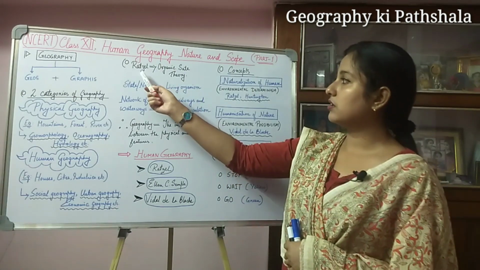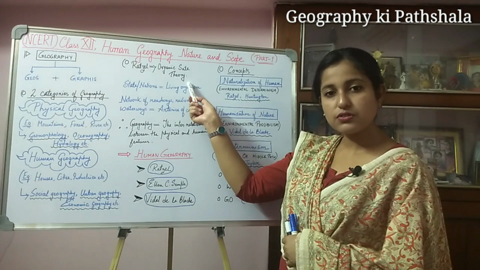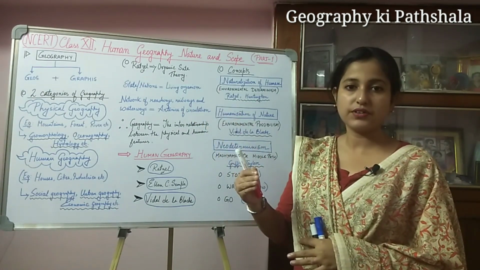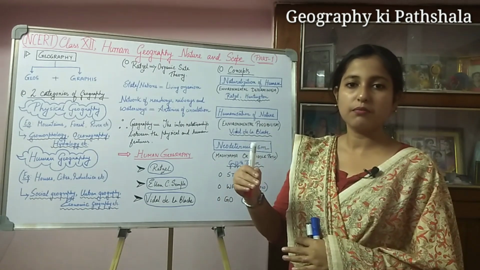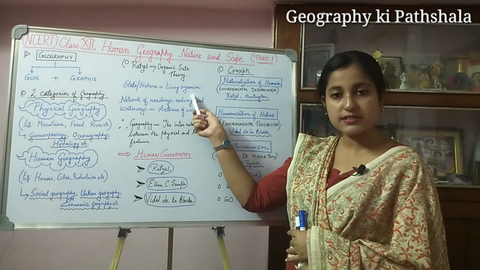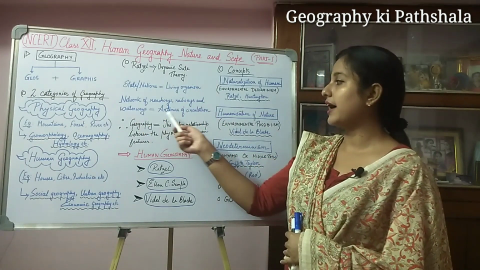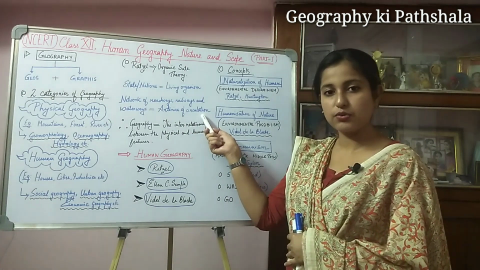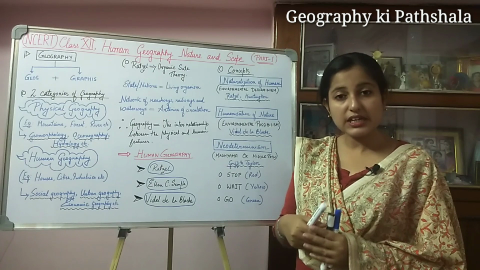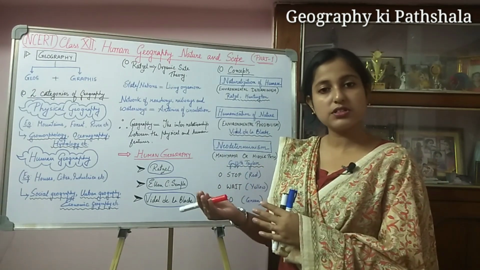Similarly, Ratzel in his organic state theory compared the state or nation to a living organism, and the network of roadways, railways and waterways to the arteries of circulation. So we can say that geography is the interrelationship between the physical and human features.